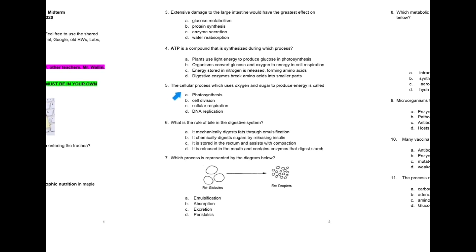Question 5. The cellular process which uses oxygen and sugar to produce energy is called A. Photosynthesis, B. Cell division, C. Cellular respiration, or D. DNA replication.